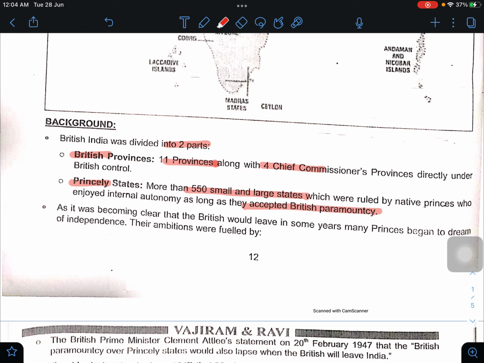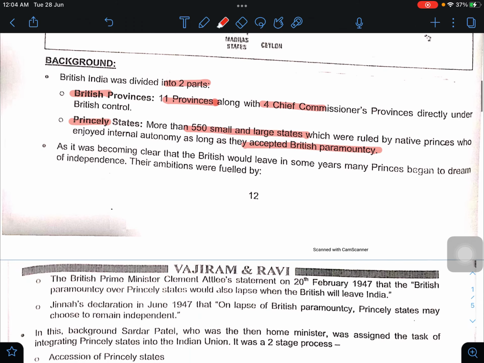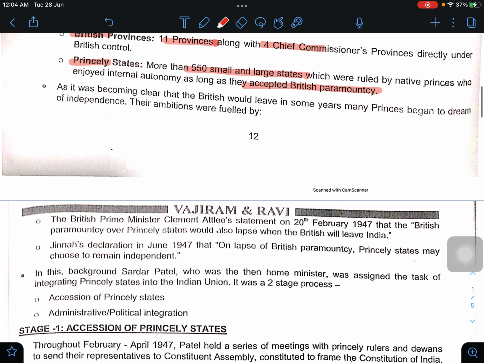As it was becoming clear that the British would leave in some years, many princes began to dream of independence. What was fueling their ambitions? British Prime Minister Clement Attlee's statement on 20th February 1947 that British paramountcy over princely states would also lapse when the British leave India, and Jinnah's declaration in June 1947 that on lapse of British paramountcy, princely states may choose to remain independent. These always added fuel to the fire.